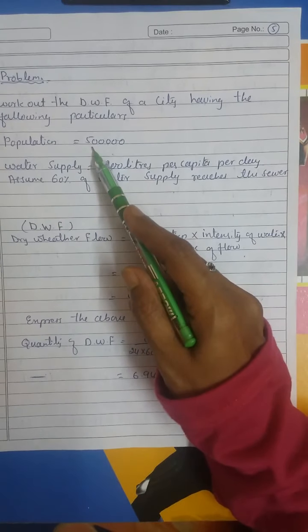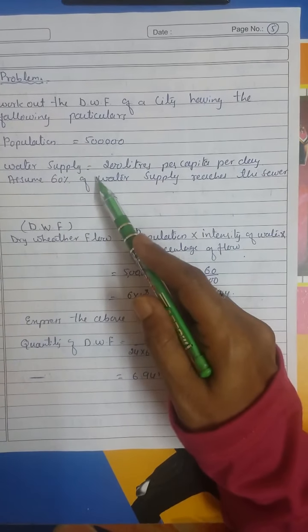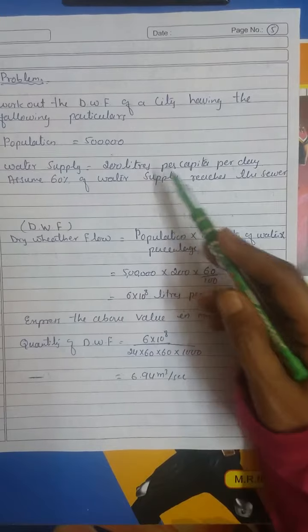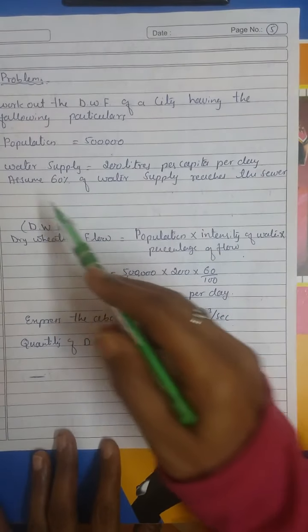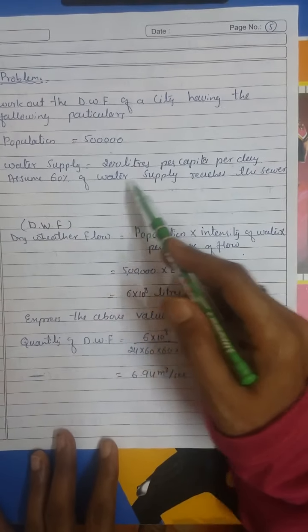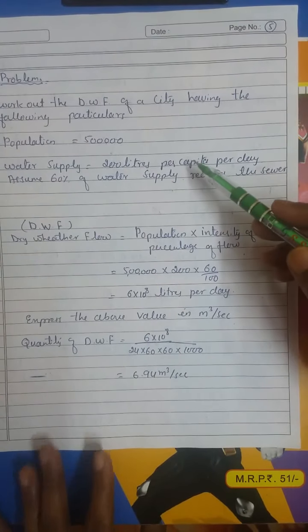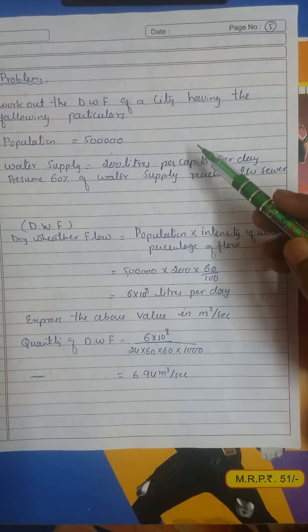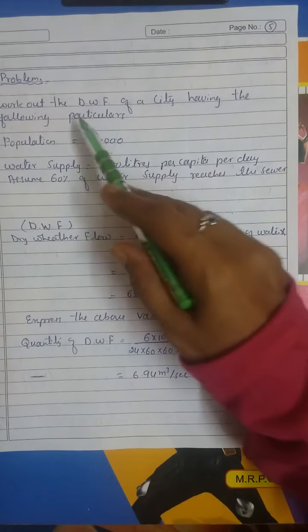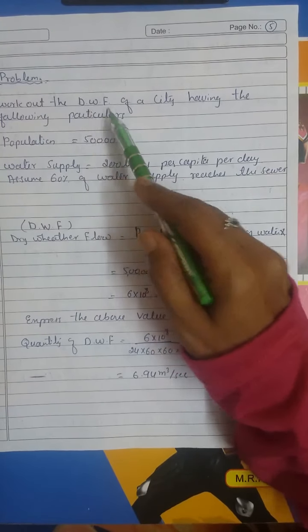Population is equal to 5 lakhs. Water supply is equal to 200 liters per capita per day. Assume 60% of water supply reaches the sewers. So these are the data which is given in the problem. By using this data, we have to calculate the dry weather flow.